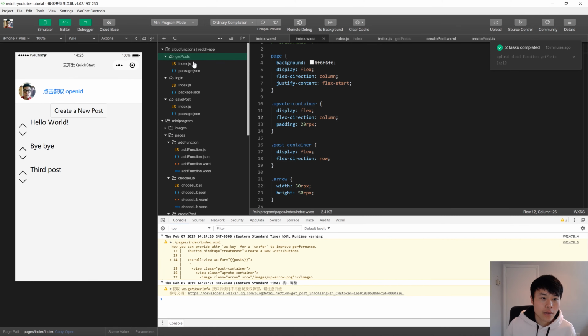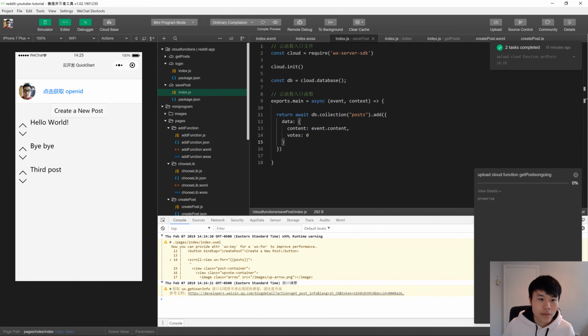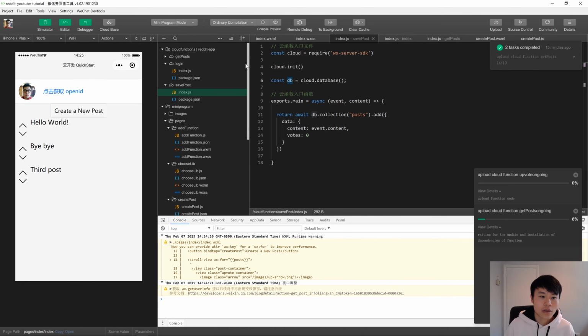So, first of all, when we save a post, it's always going to start off as 0 votes, right? 0. And upload that. Now we got to create a function for incrementing that votes. Upvote.